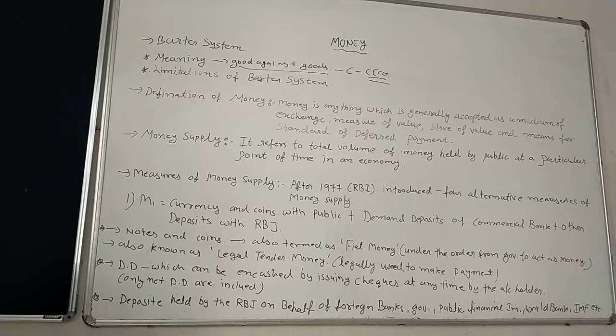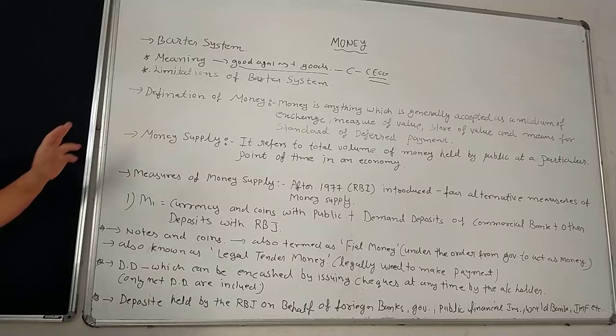For example, when a farmer gives wheat and gets cloth from the weaver in return, it means an exchange of wheat and clothes. That is the requirement of both parties. It is compulsory: the farmer requires clothes and the weaver requires wheat. That exchange policy is called the barter system. But there are some limitations of the barter system.